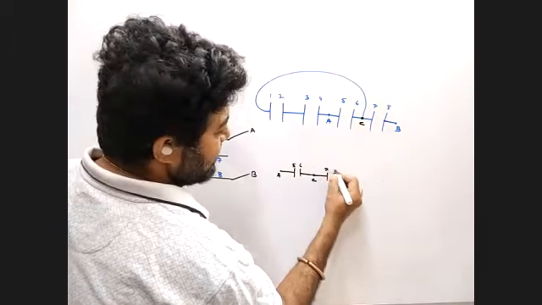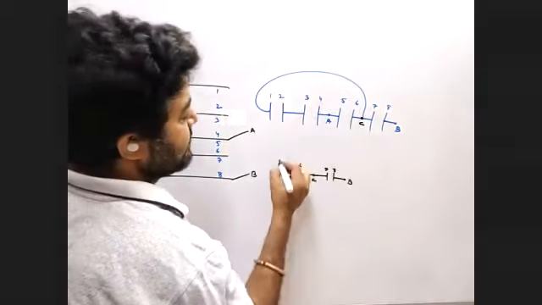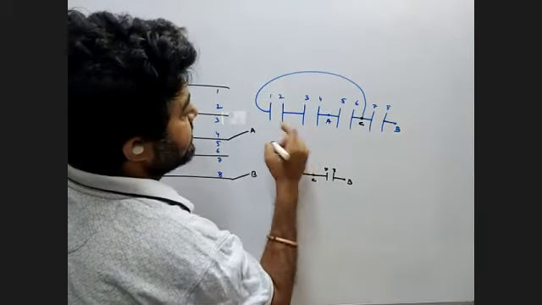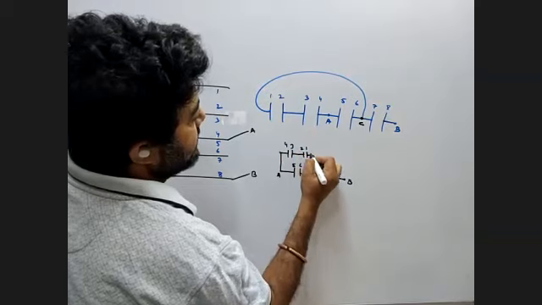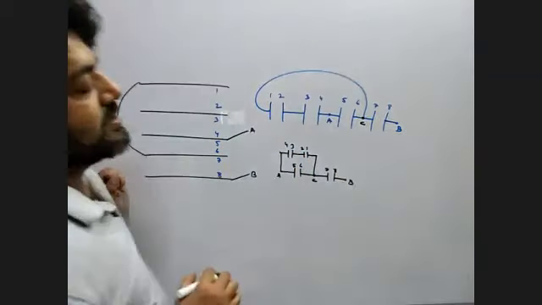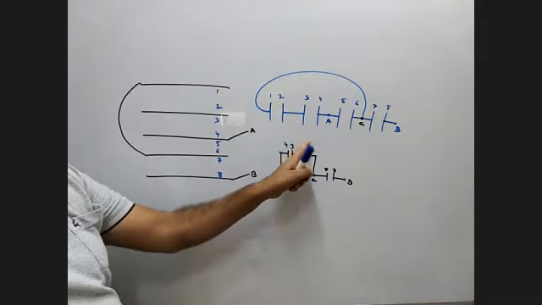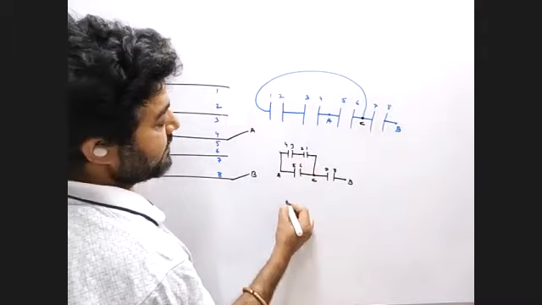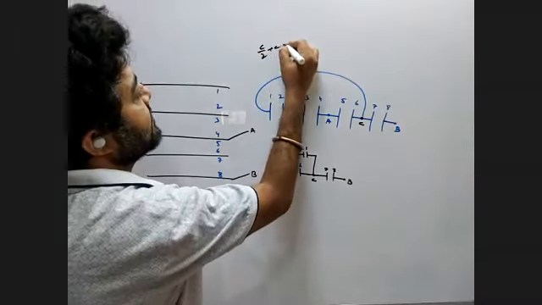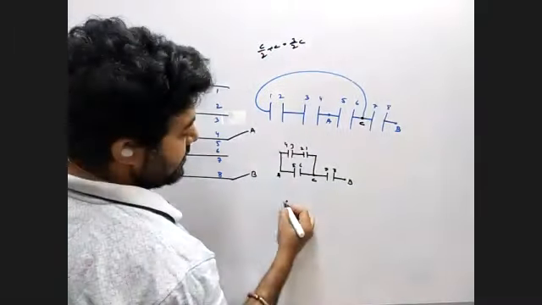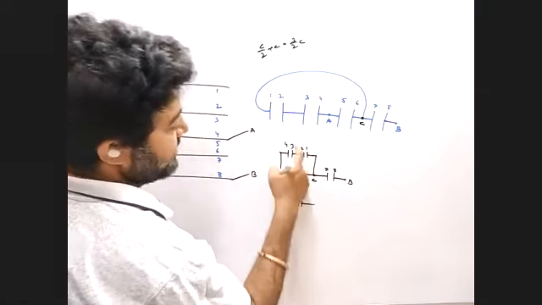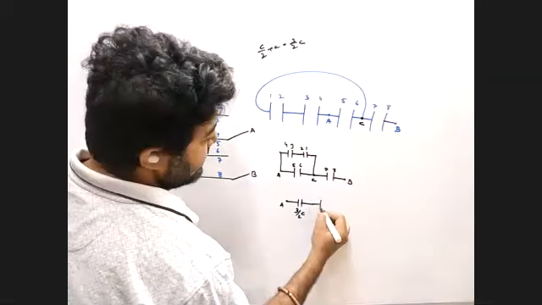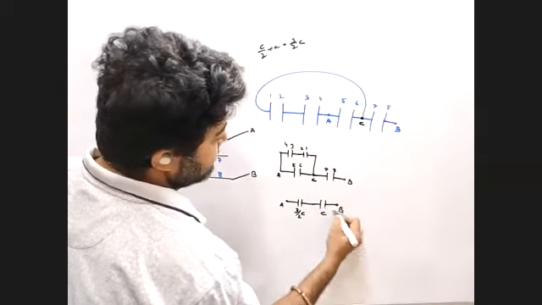If you want, you can mark it also. Then from A to C, you have 2 capacitors, 4, 3, then 2, 1. Now clearly these two are in series, C by 2, with this in parallel. So C by 2 plus C is 3 by 2C. So from A, you have the equivalent 3 by 2C, and then you have C, then you have the point B.